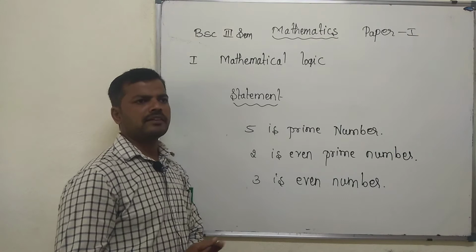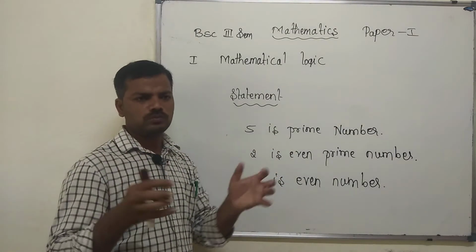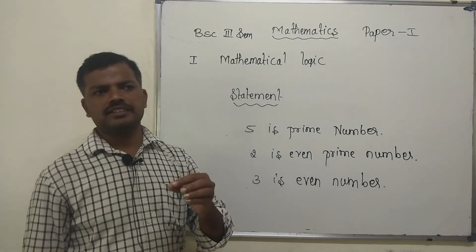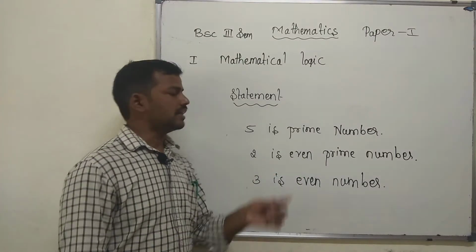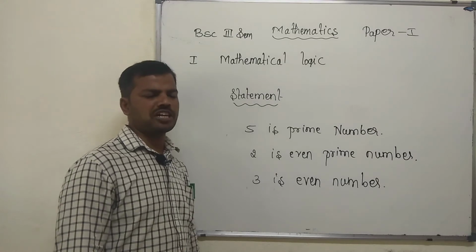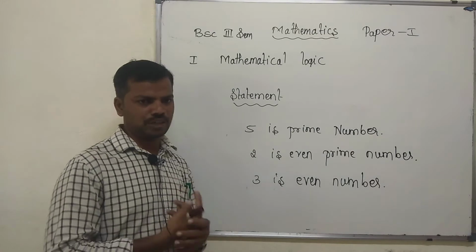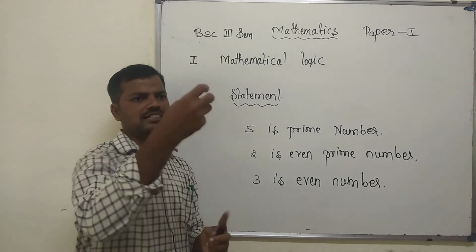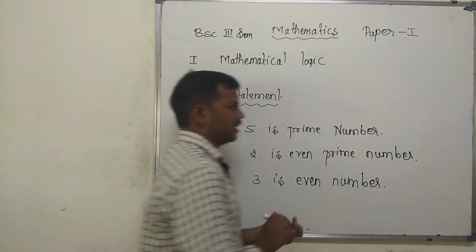Compound means joining, so we have to join statements. If two or more statements are combined together to form a statement, that is called a compound statement. To combine them we need the connectives. We have already known about the connectives in English, which we call connectives.